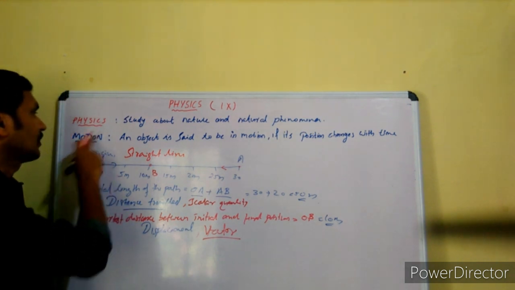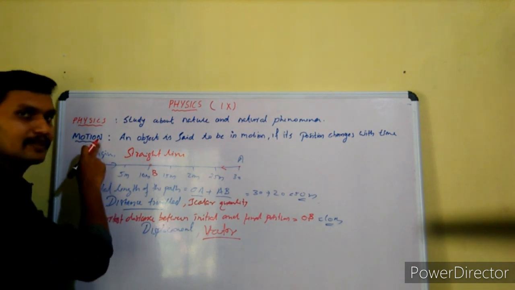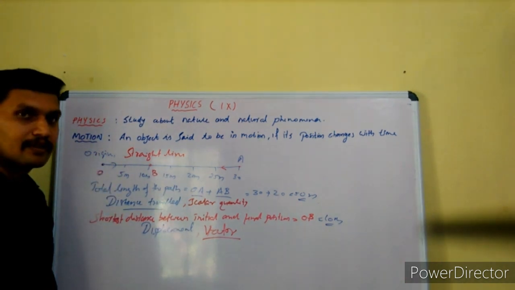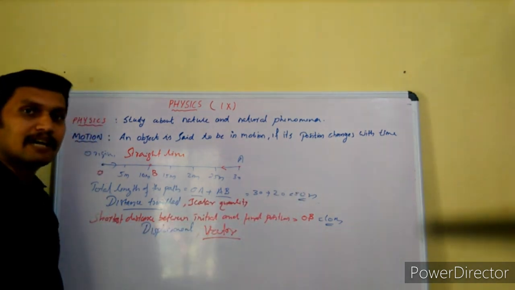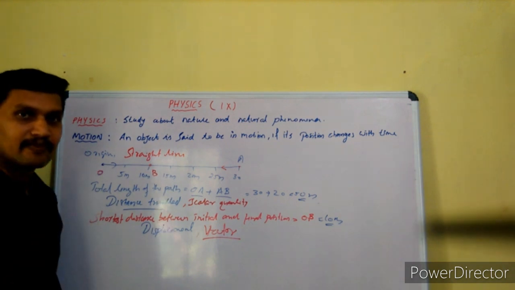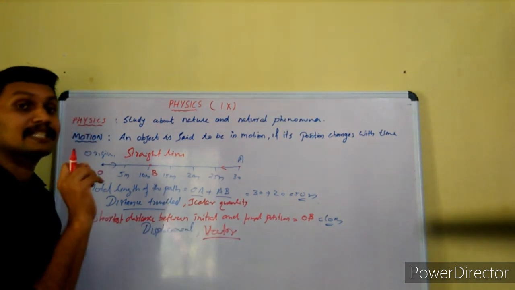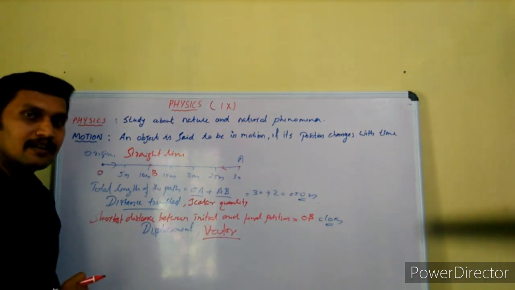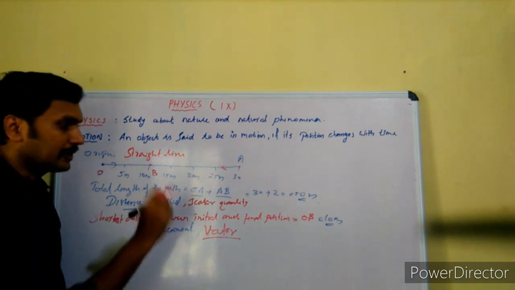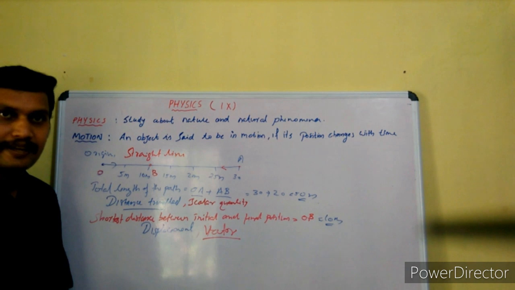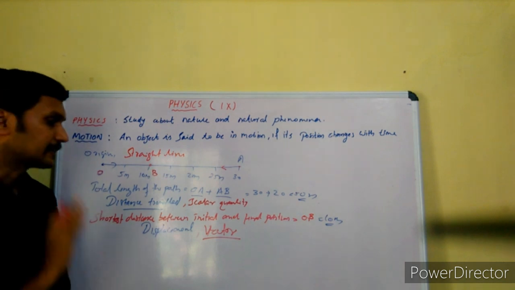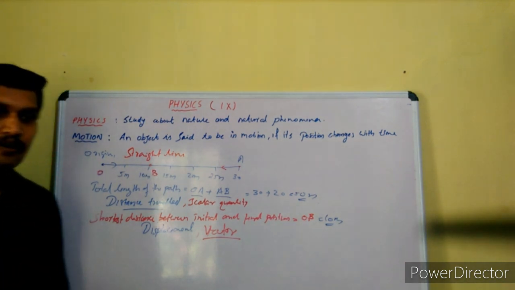Actually, today we discussed only three terms. What is motion? An object is said to be in motion if its position changes with time. What is distance? The total length of the path travelled by the object. What is displacement? The shortest distance between initial and final position. The main point of difference between distance and displacement is that distance has no direction, it is a scalar, whereas displacement has a direction, it is a vector quantity.